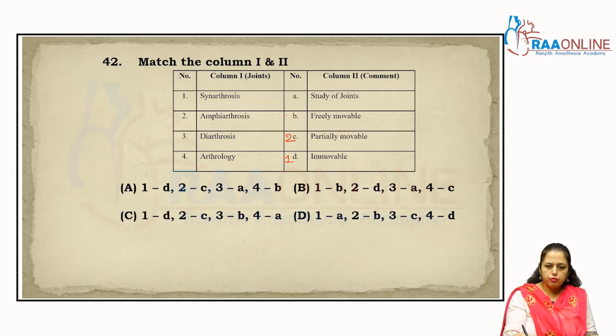Diarthrosis, freely movable. Study of joints is arthrology. Clear? So 1D, 2C. Since 1D 2C is given in both A and C, these options are cancelled. 1D, 2C, 3B, 4A, so answer is C.